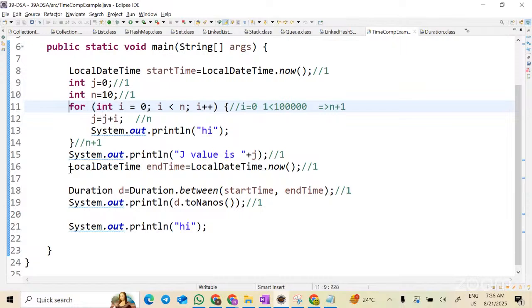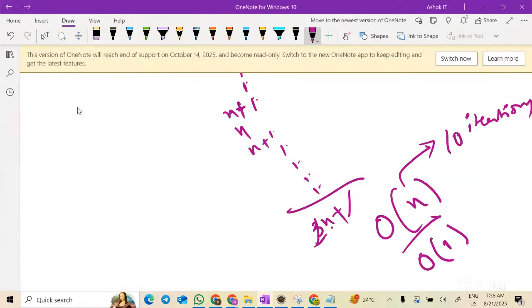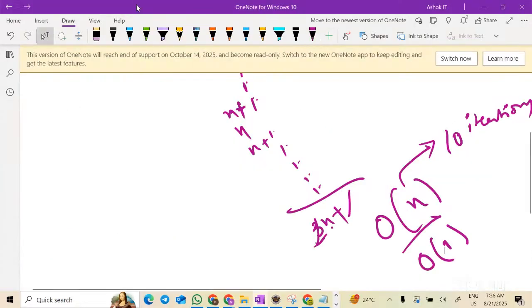Now, what is space complexity? Space occupied by a program, correct? Space complexity is nothing but the space occupied by a program. Now, any questions on time complexity? There are many things to be discussed, but just take this as a starting point, and for every program that you write, we can calculate, like inner for loops.